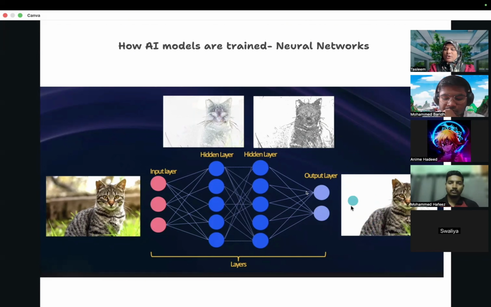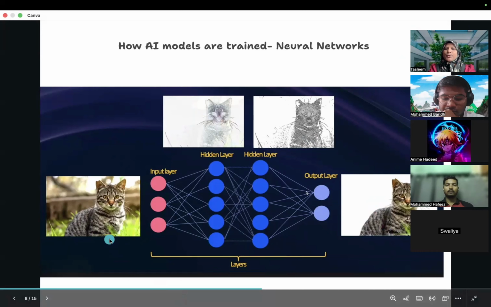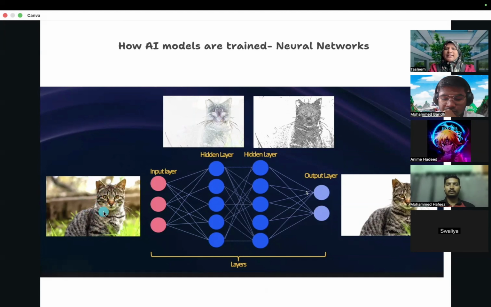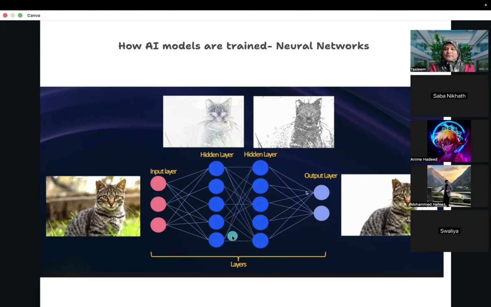So when the model is trained and the output given is wrong, we will also validate it against the input. While feeding the picture, you would have told the model that this is a picture of a cat, correct? But the output it is giving is a picture of a dog. Dog बोल के label करता है, like that's not a dog. So it will go back to the layers. That is called back propagation.